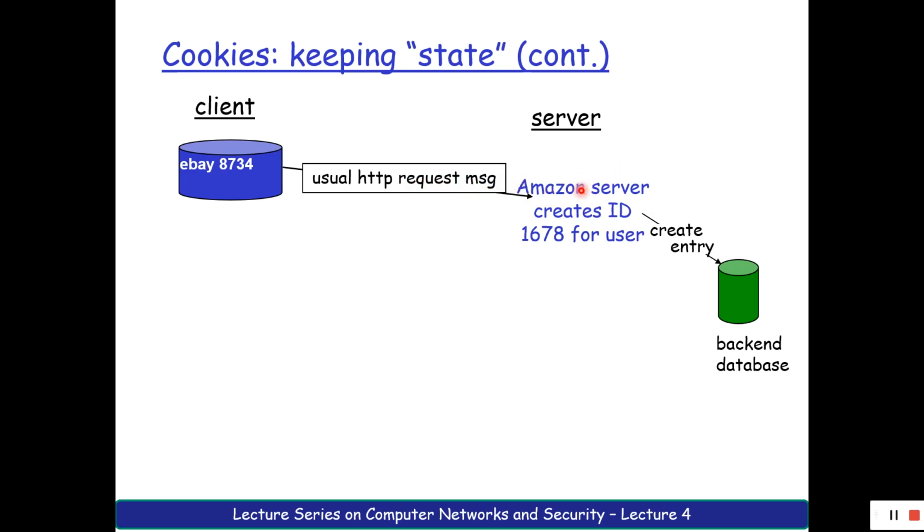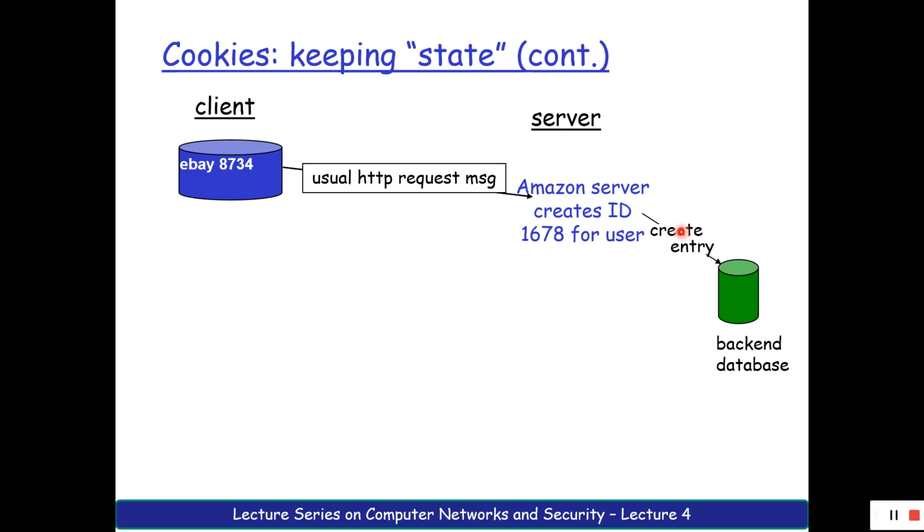Now what the Amazon server will do is create an ID for her, or for this particular client machine. In this case, it has created 1678 for that particular user. Then after creating that, he will make an entry into his own backend database. If he doesn't make an entry, then it's of no use.